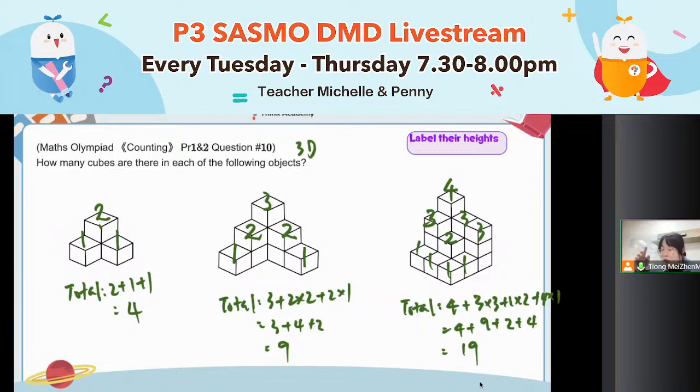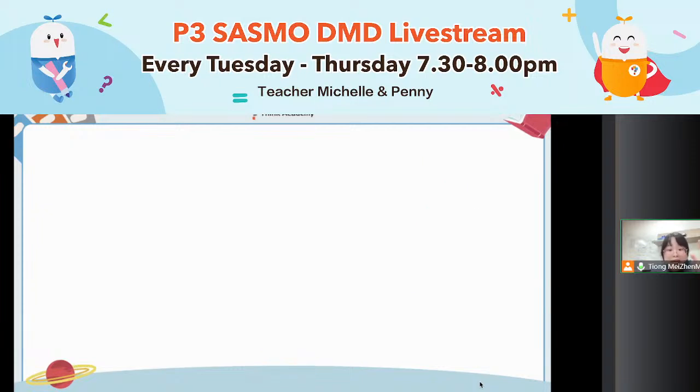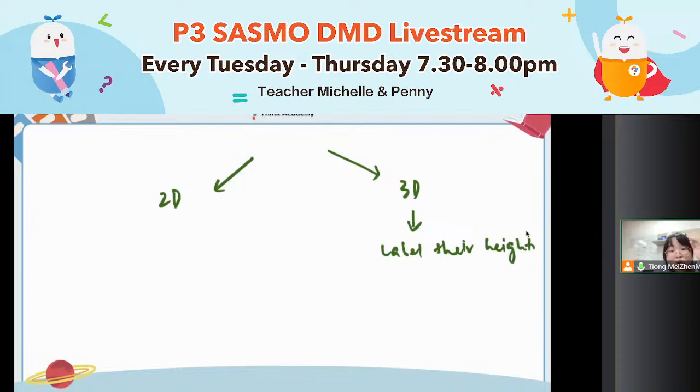Yes, good job, Jing. Okay, good job. So what is the key important Kung Fu when you solve this kind of question? Counting. Only 2 types they will come up, either 2D or 3D. For 3D, it will always be stacking cubes. So what is my Kung Fu to you? Label their heights clearly so that you won't miscount anything, okay? For 2D, the most common one is either squares or triangles.